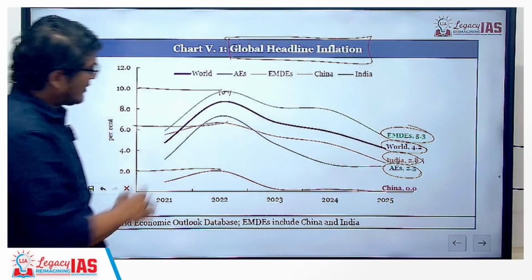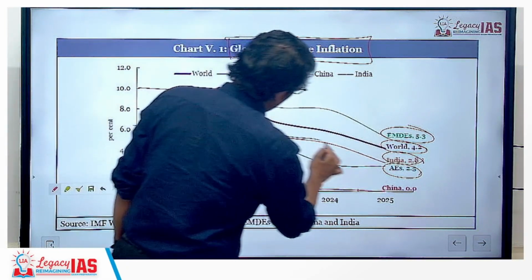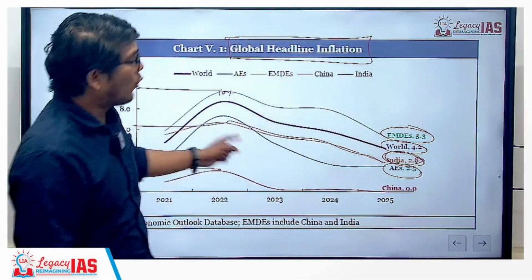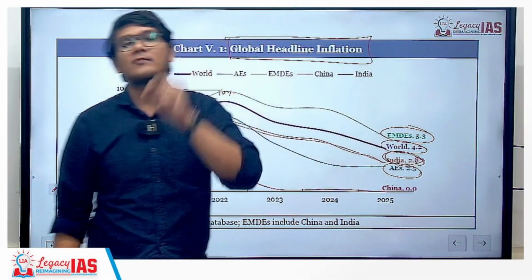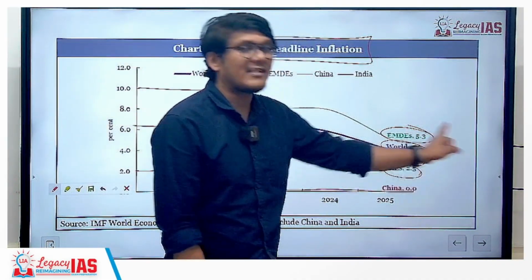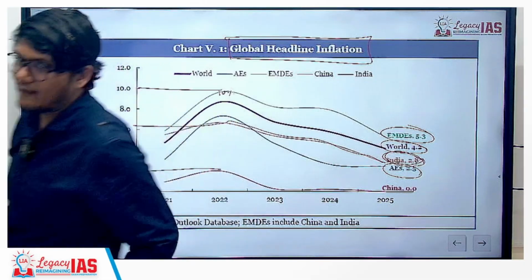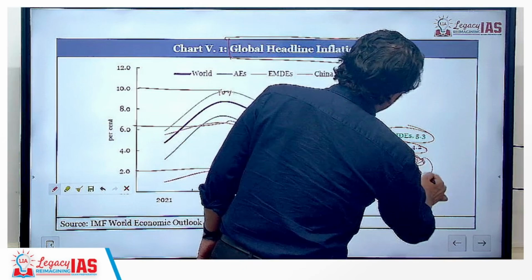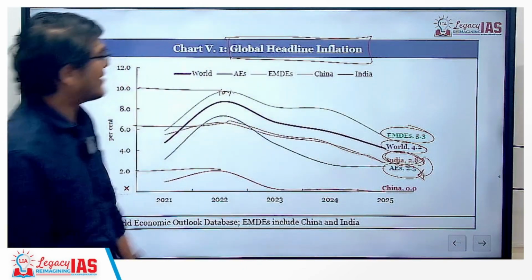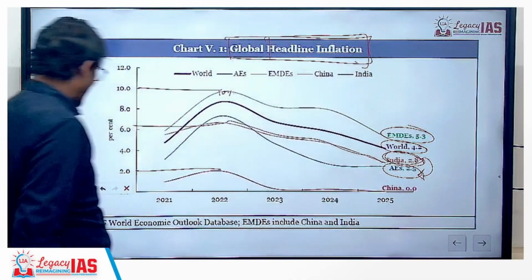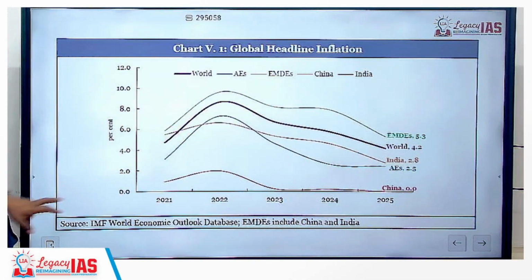However, since then, India has seen a decline, and right now we are at 2.8, lower. We are also an emerging market and developing economy, but we have inflation less than the average of the emerging market and developing economies. In fact, our inflation is comparable to the advanced economies. And which inflation are we talking about? It is the headline inflation that we are talking about.